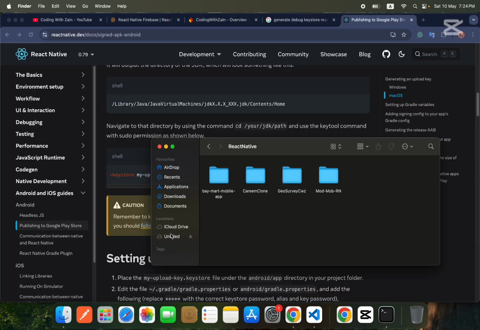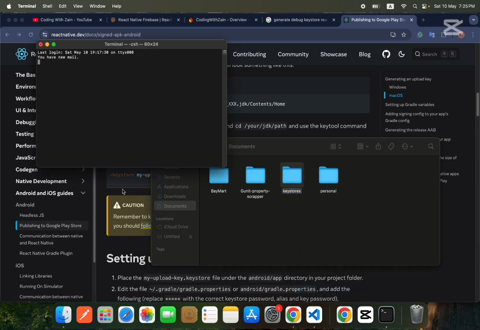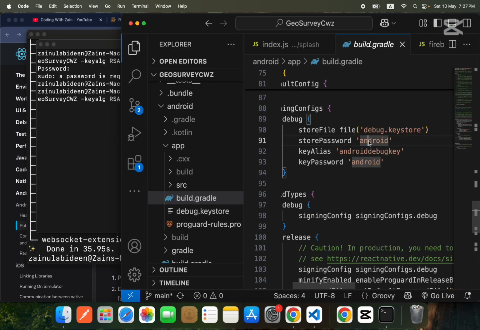First of all, I will go inside a folder. I will go inside my documents folder and keystore. I will remove this and open this inside a terminal. Okay guys, first of all I will type my password over here. My password will be geo survey coding with Zen, and now my password and alias are the same. Okay, now I will save it.